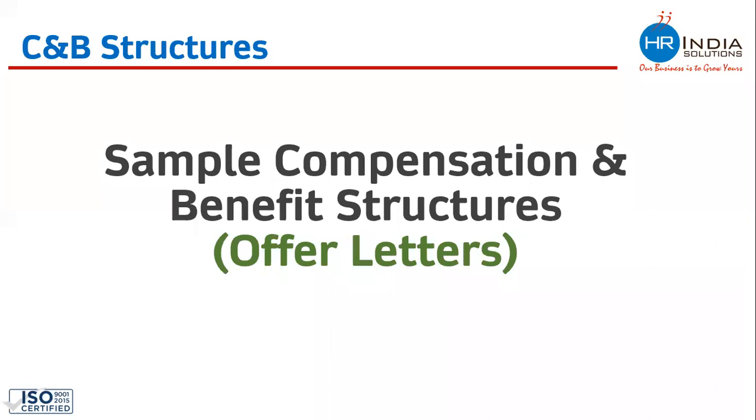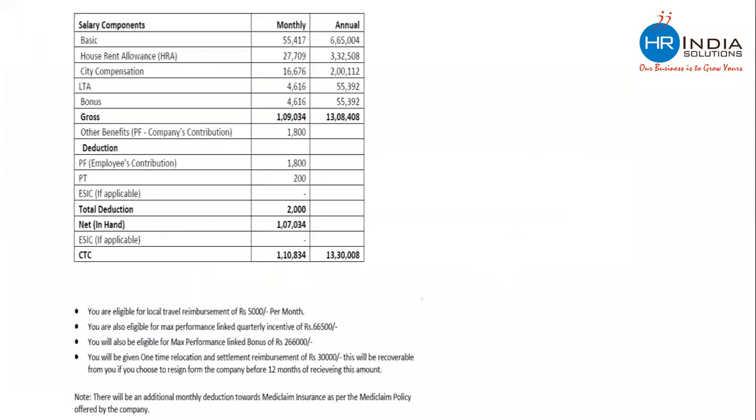Now let's have a look at a few real offer letters which have been issued by our client to our candidate and try to understand how offer letter formation or CTC annexure designing differs from company to company. This is the first set of offer letters, where the company is offering 13 lakhs 30,008 rupees. In this offer letter, the company is mentioning net in hand.